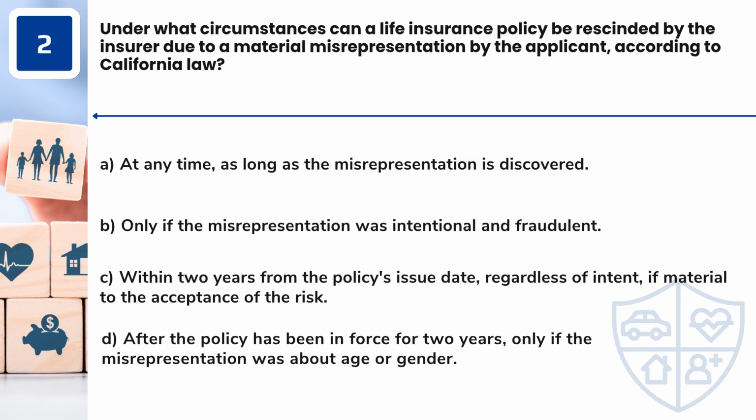Question 2. Under what circumstances can a life insurance policy be rescinded by the insurer due to a material misrepresentation by the applicant, according to California law? A. At any time, as long as the misrepresentation is discovered. B. Only if the misrepresentation was intentional and fraudulent. C. Within 2 years from the policy's issue date, regardless of intent, if material to the acceptance of the risk. D. After the policy has been in force for 2 years, only if the misrepresentation was about age or gender.